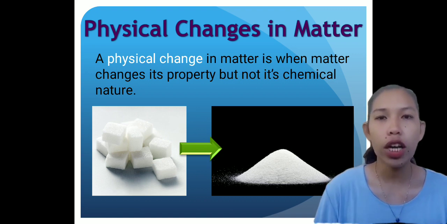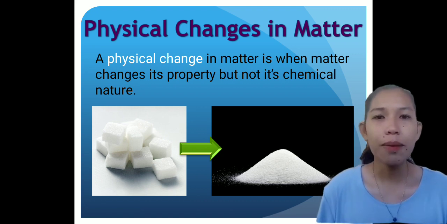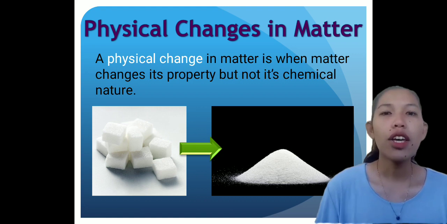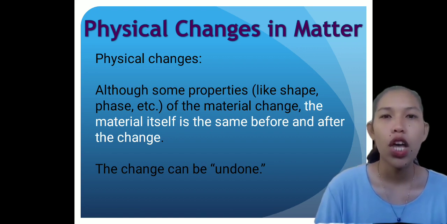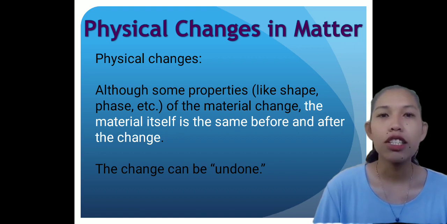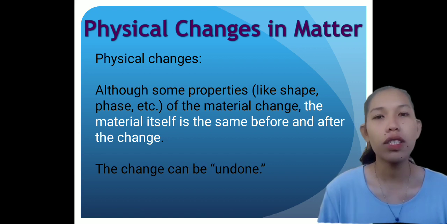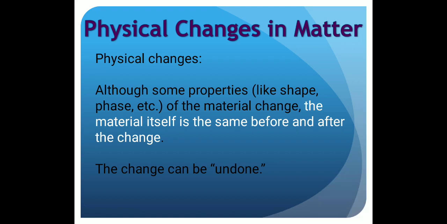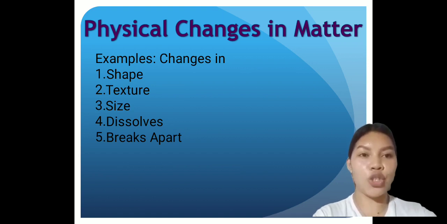Physical change only changes the appearance of a substance, not its chemical composition. Another way to think about this is that a physical change does not cause a substance to become a fundamentally different substance, but a chemical change causes a substance to change into something chemically new. Physical changes in matter include changes in shape, texture, size, dissolving, and breaking apart.